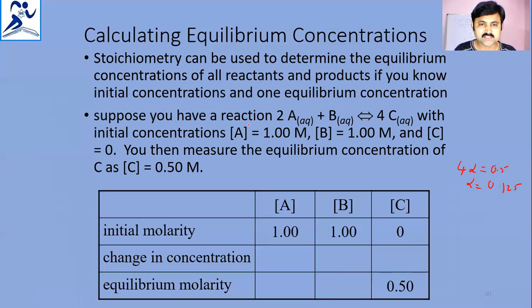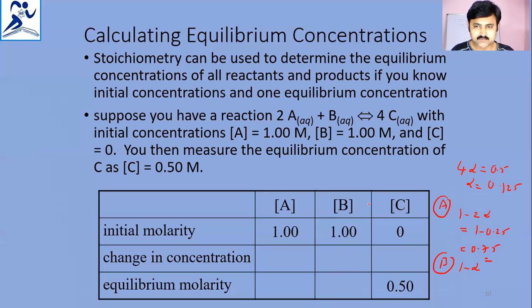When the initial concentration of A is 1, it becomes 1 minus 2 alpha. With alpha as 0.125, multiplied by 2 we get 0.25. So 1 minus 0.25 is 0.75, that is the A concentration. What about B? For B it is 1 minus alpha only.